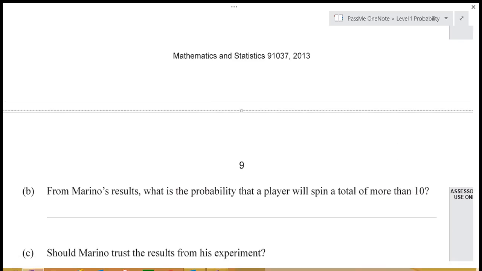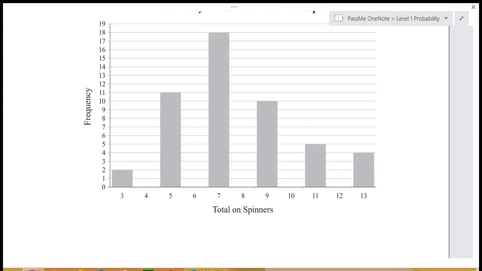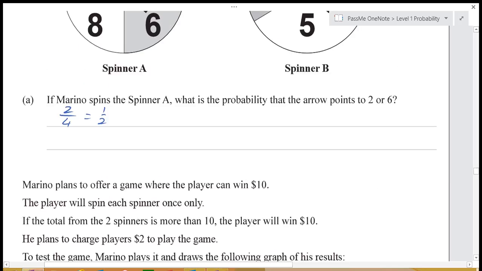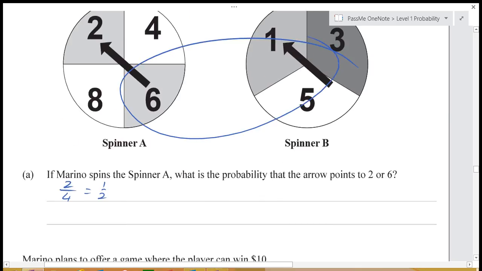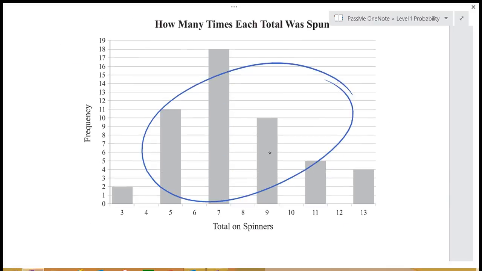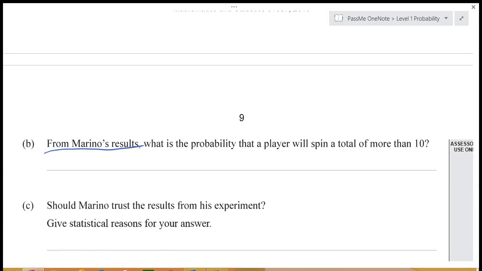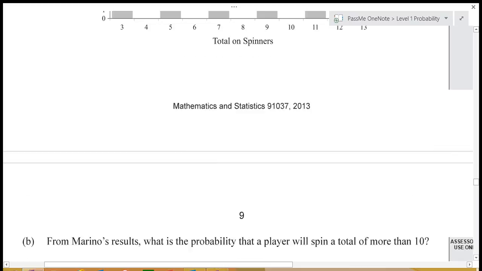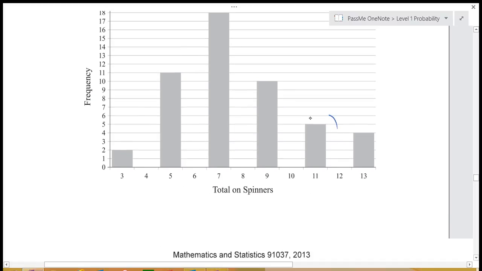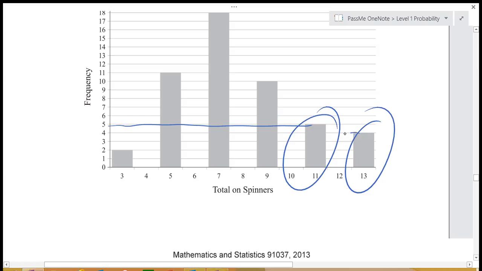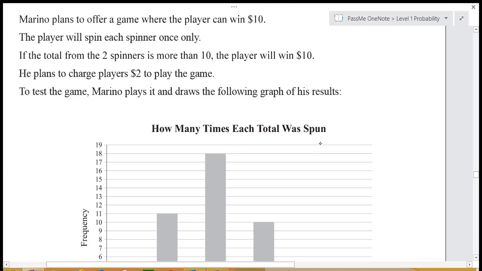Okay, from Marino's results, and that's the key word there, from his results, that means that we're looking at this graph and we're not looking at theoretical probability up here. So just be aware that we're looking at the graph only. So from his graph, what's the probability that a player will spin a total of more than 10? Okay, so these ones are more than 10, and that one there is 5, and that one there is 4, so that's 9.